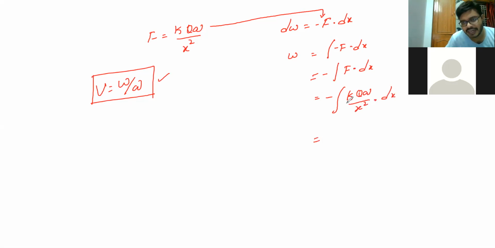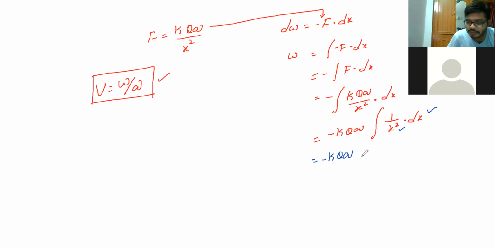From this relation, capital Q and small q are constants, so I can remove them. Then integral 1 by x square into dx. Here we are integrating with respect to x and the function is also x. Both are the same, so it is a variable and I cannot separate it. For that, I'm going to integrate it. So minus K. One second, sir.